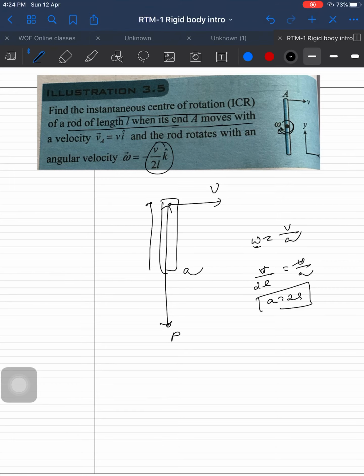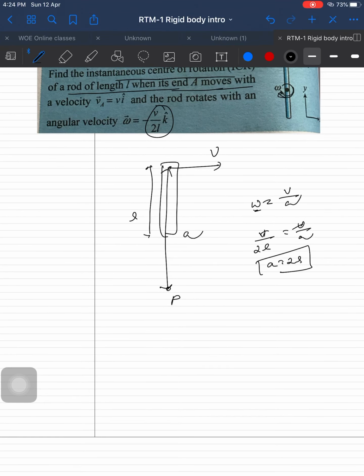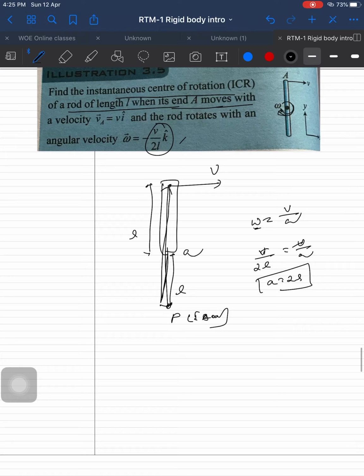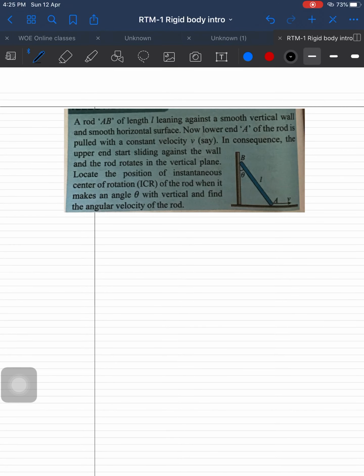Its length is L, and at a distance L from the other end is the instantaneous axis of rotation. It's simple as that. Why? Because the velocity and position vector are at 90 degrees, remember. And what else is asked? Okay, that's all, the instantaneous axis of rotation.